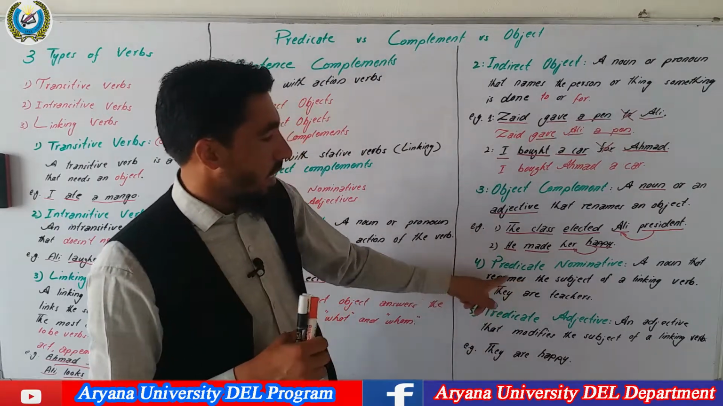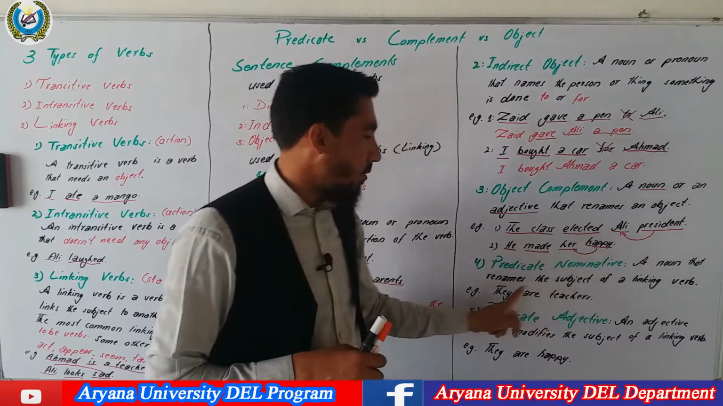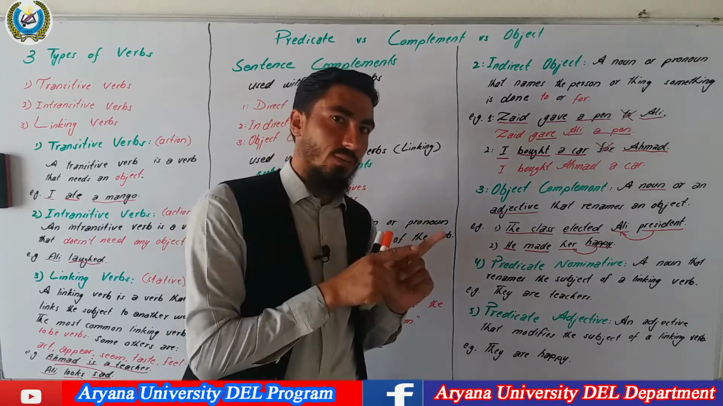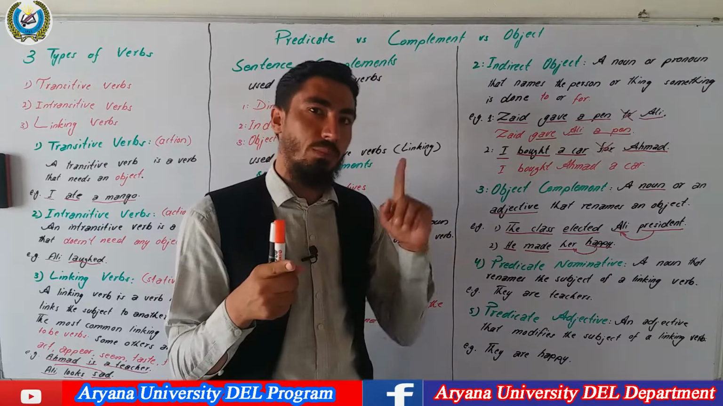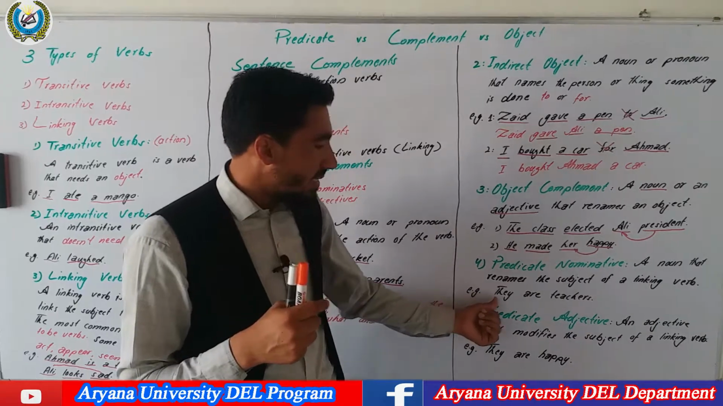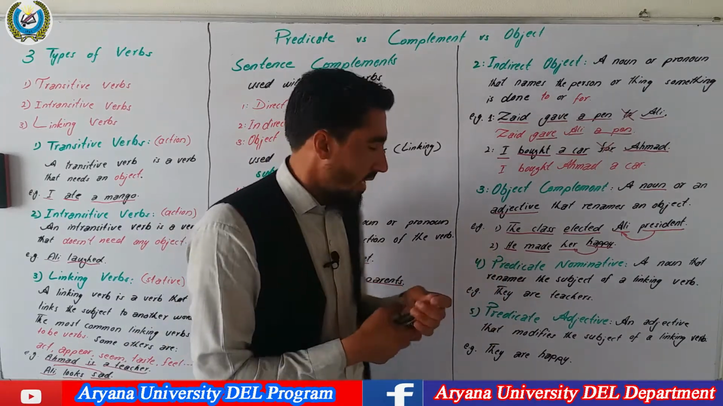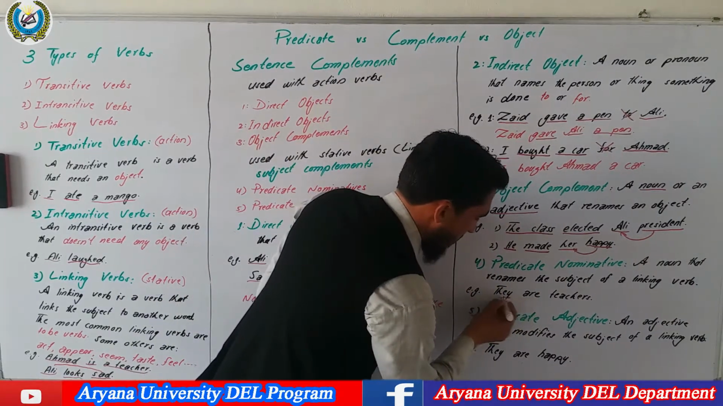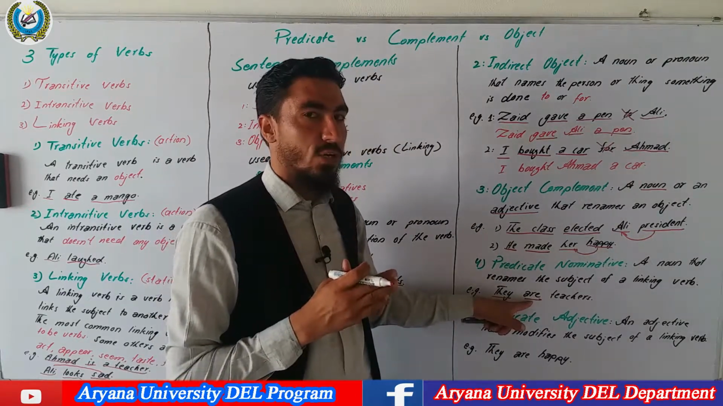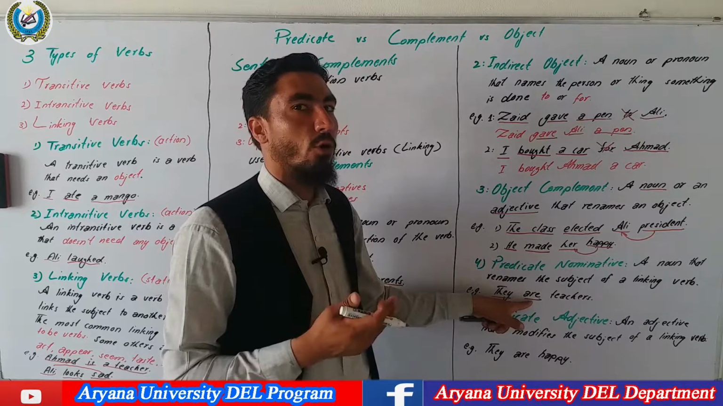Look at the definition. Predicate nominative is a noun that renames the subject of a linking verb. It only renames the subject of the linking verb. It is used to complete the meaning of the subject in a sentence. Example, they are teachers. They is the subject of the sentence, are is a verb. You should think, what type of verb is this? Is it a transitive verb, intransitive verb, or a linking verb?